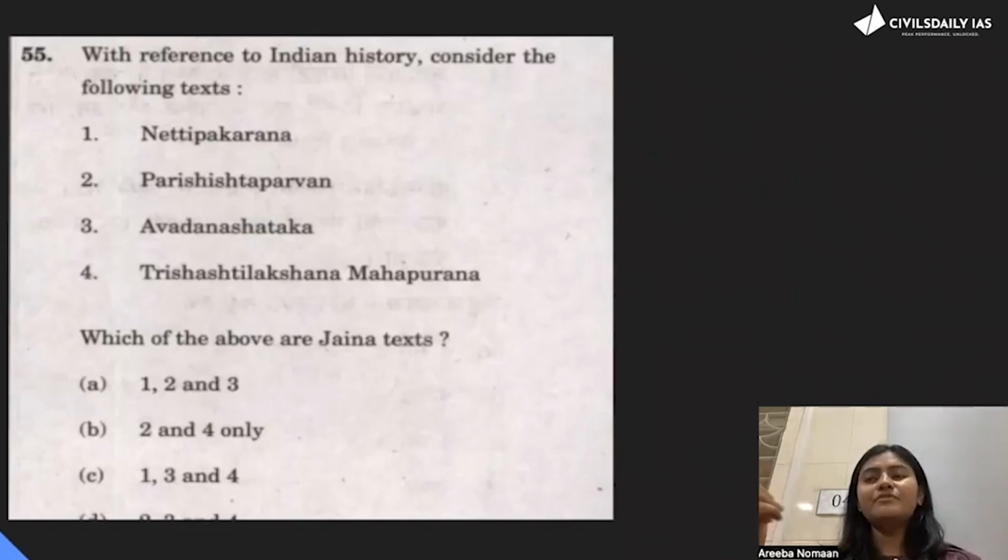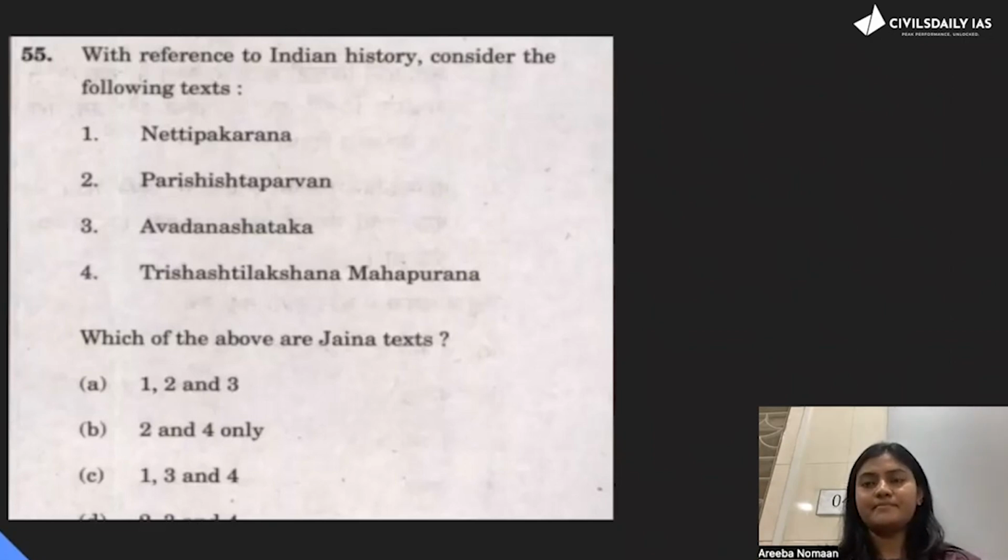You do not have to do this kind of trick in all the questions. You can apply these kinds of logic when you are in a real danger zone and know that you're bound to fail. You will fail anyway, so at least fail after trying, right? So here I used this logic that Avadana is a hybrid text and I eliminated it through this.